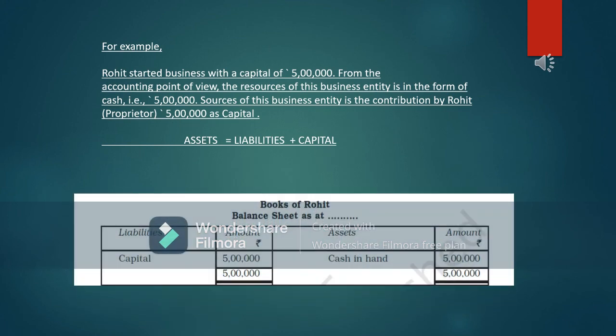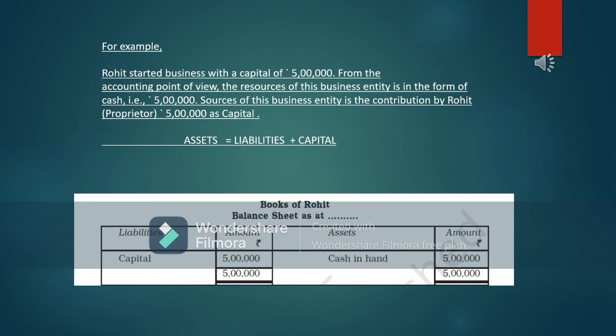Okay guys, so in simple terms I have explained the meaning of assets, liabilities and capital. These are the basic terms, and in accountancy, the accounting equation is: assets is equal to liabilities plus capital.